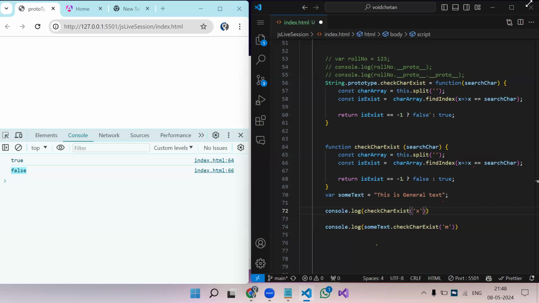So if someone asks, we can create a function like this and use it, then what is the advantage? We create our own function in the prototype. If our project has a modular way of programming, then only this will make sense. In a normal function, this won't make sense. A normal function we can't assign as a method for string or array. So that is the core purpose of prototype.